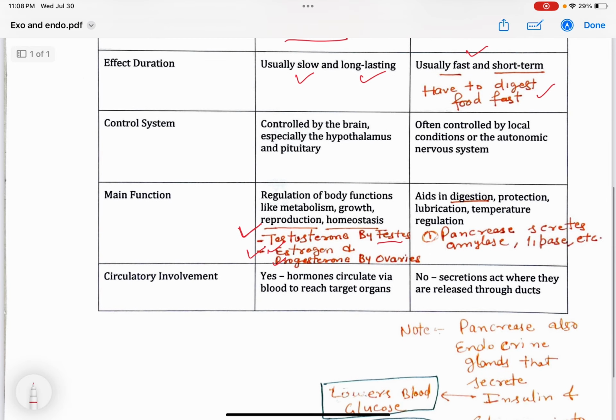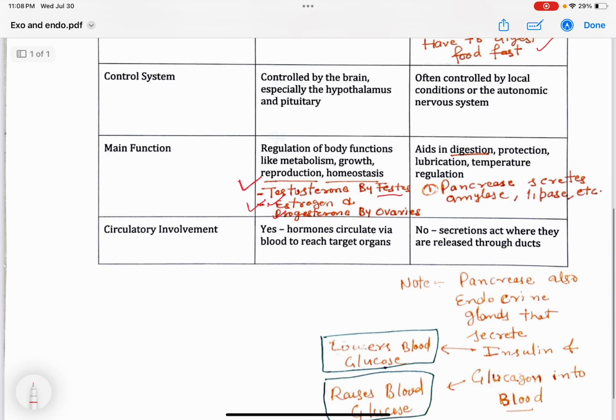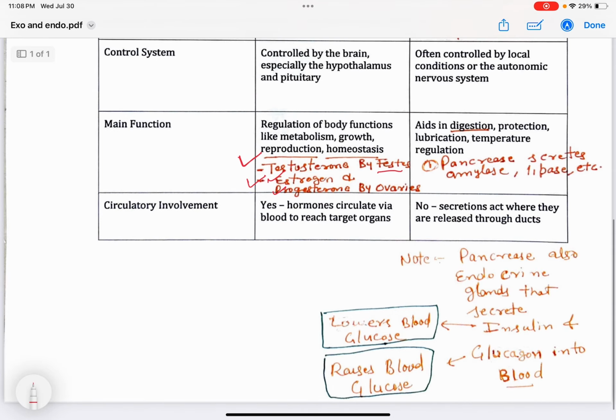Okay. Now, pancreas, you have to make sure that you know about pancreas. Pancreas has both types of glands, endocrine glands and exocrine glands. The exocrine glands of pancreas secrete these digestive enzymes, amylase and lipase. But pancreas also secretes endocrine-type hormones straight into the blood system. One is called insulin, and another one is called glucagon.